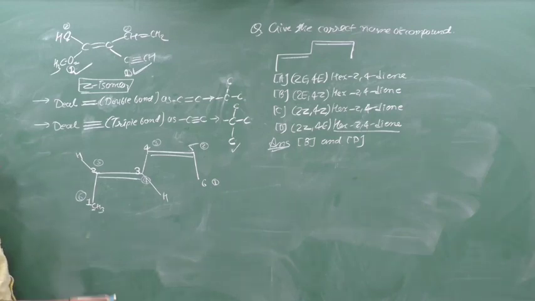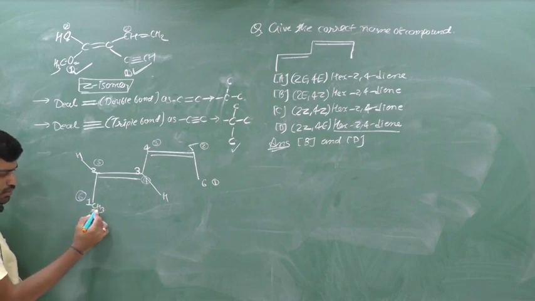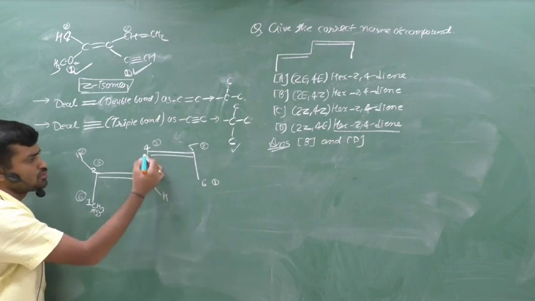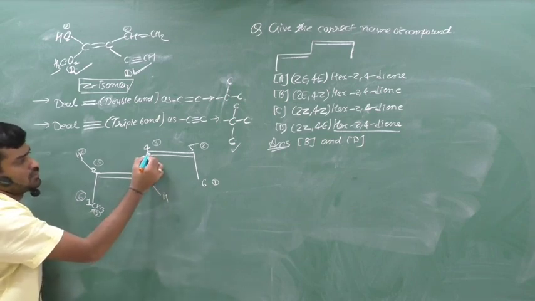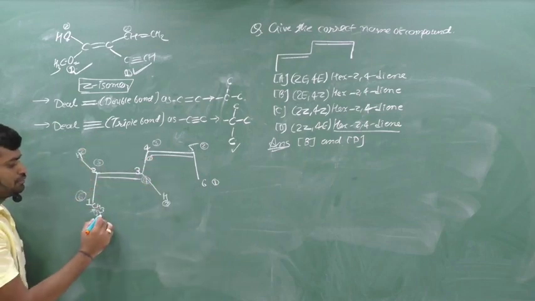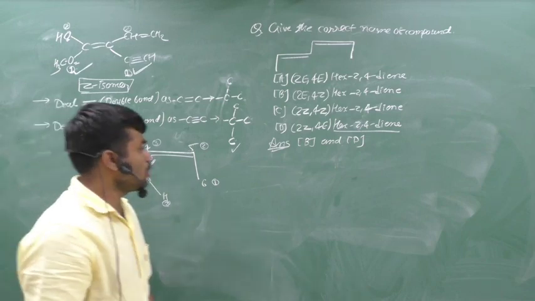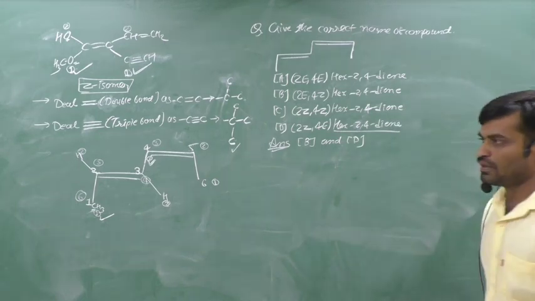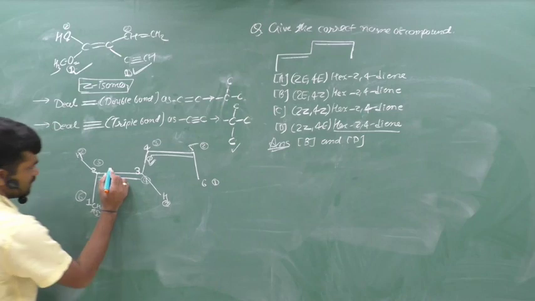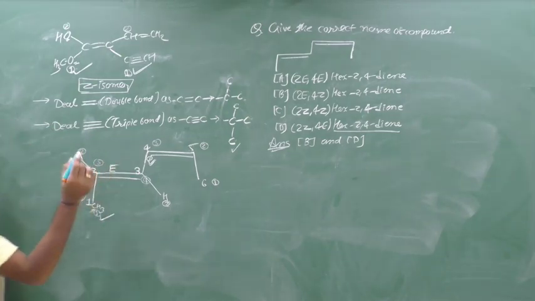Here carbon is directly attached, here hydrogen. First priority goes to carbon and second priority goes to hydrogen. Here first priority goes to this carbon because it is a carbon, and second priority goes to this hydrogen. First and first are on the opposite side, and if higher priorities are on the opposite side, then the isomer is E. Therefore we can say that the geometry of this double bond is E.